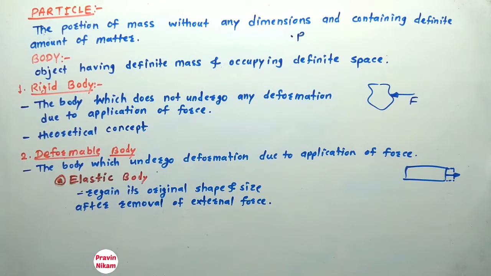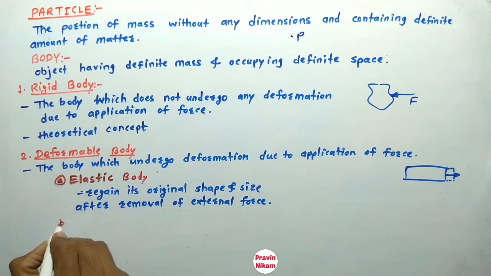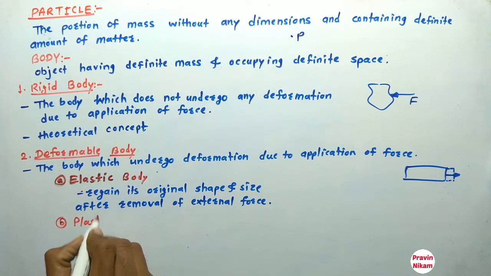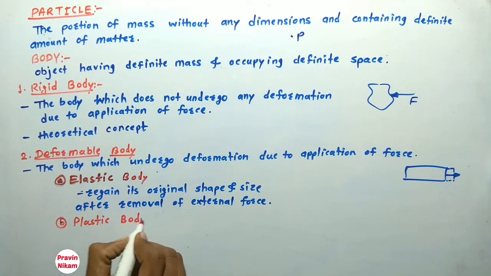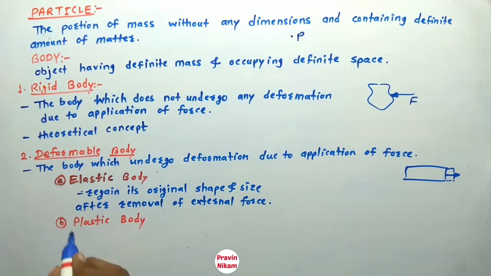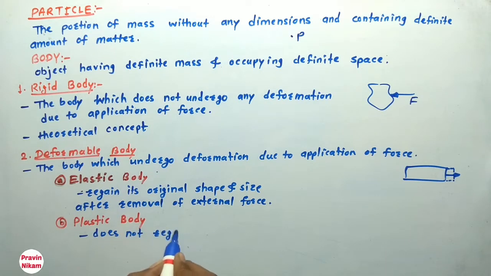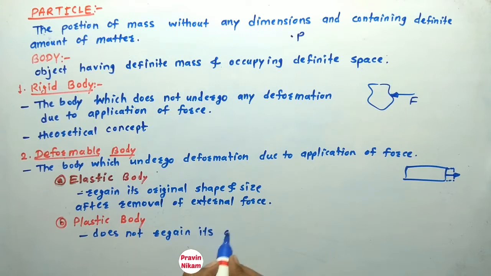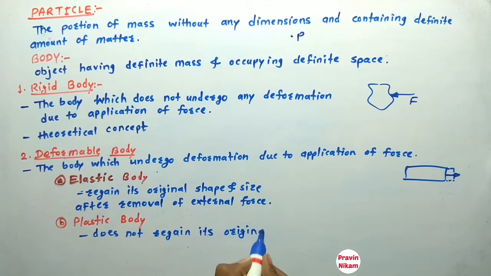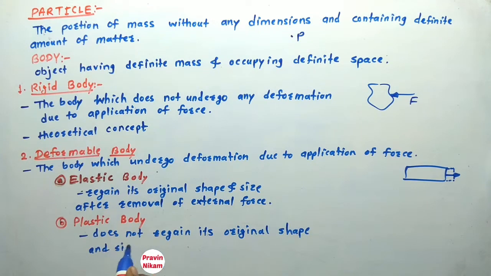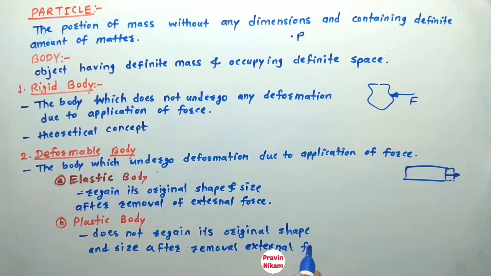Now what is a plastic body? The second type is the plastic body. The body which does not regain its original shape and size after removal of external force.